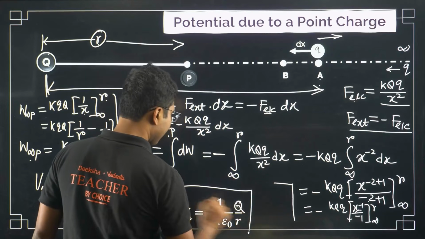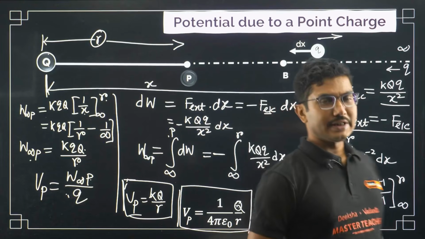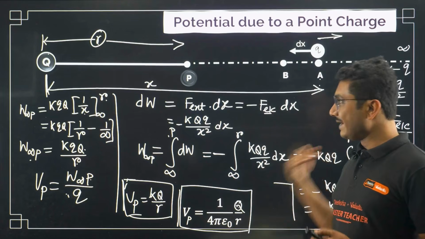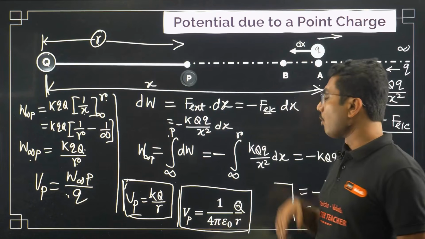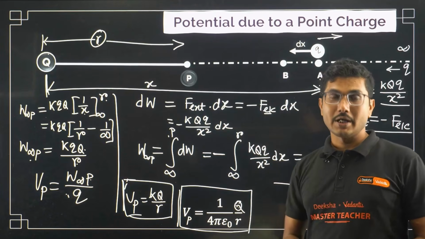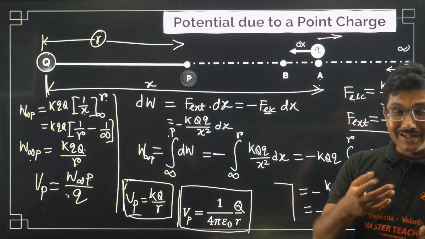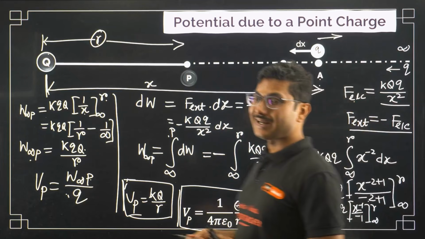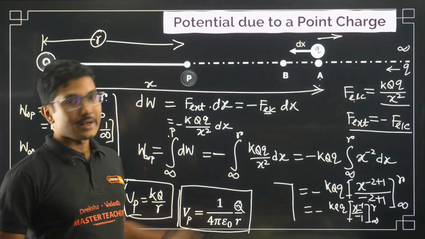This is the derivation, and based on this derivation a question might come in your PU final exam. This derivation is very important, not only because it comes in the exam, but also because it's conceptually very important. You have done a lot of different things that you have not done in your previous classes, for example integration: how to construct an integration and how to integrate it actually to find the value.